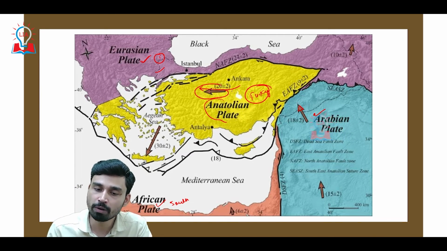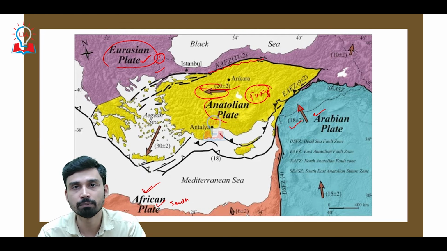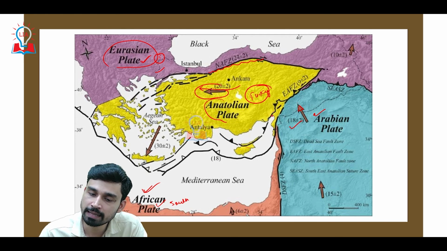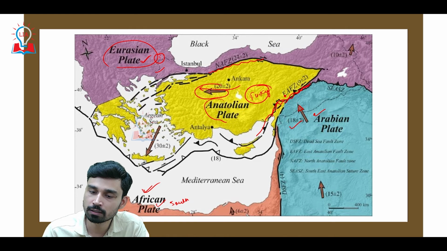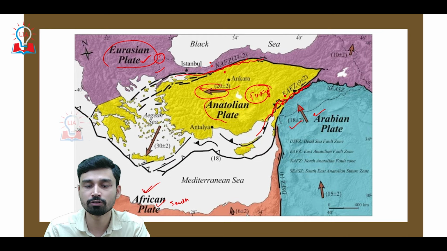Due to this movement, it is sliding along the boundary on the northern side with respect to the Eurasian plate, and it is sliding along the boundary on the eastern and southern side with respect to the African plate and the Arabian plate. And it is due to the sliding of this Anatolian plate that we have the East Anatolian fault zone here, where the earthquake of yesterday and today has happened, and then we have the North Anatolian fault zone, which is the movement happening in the Anatolian plate with respect to the Eurasian plate.